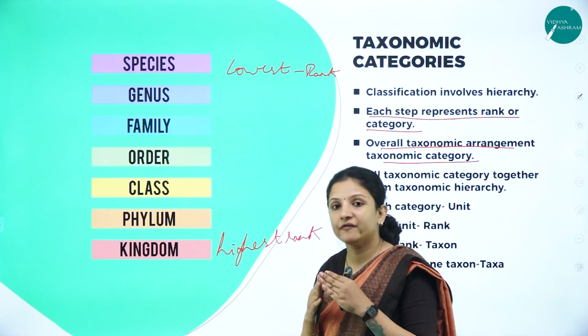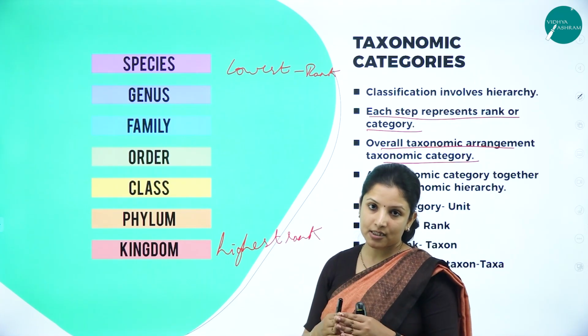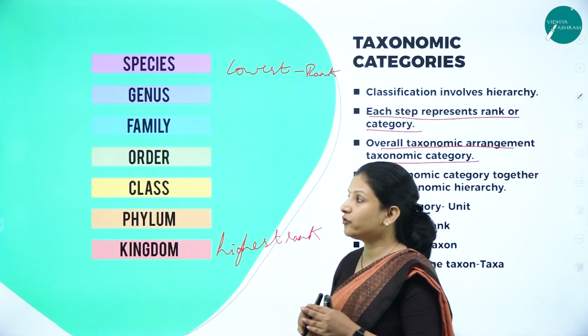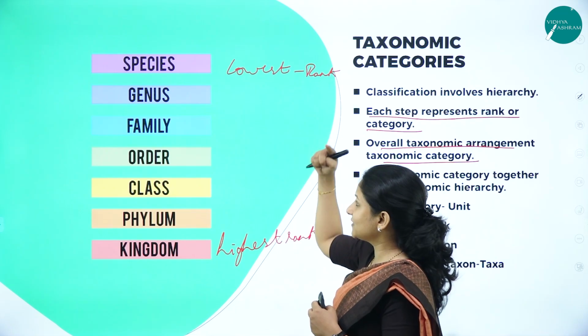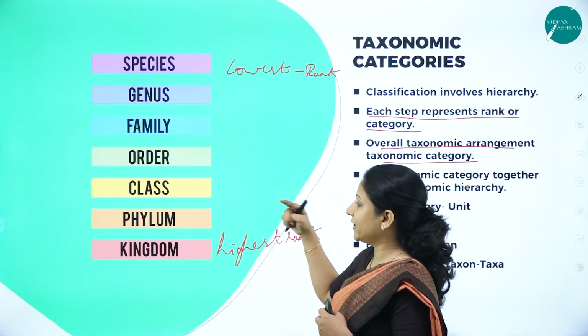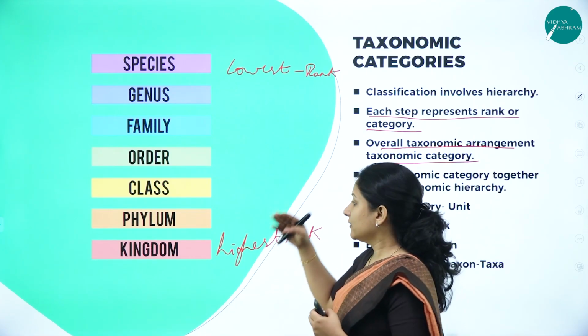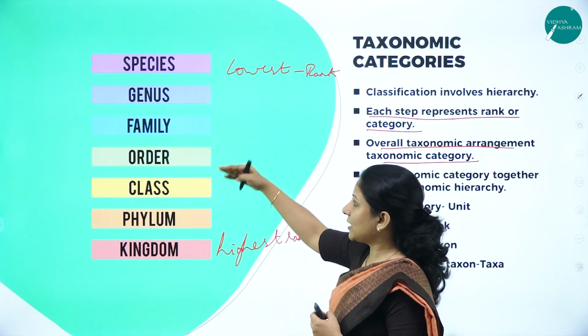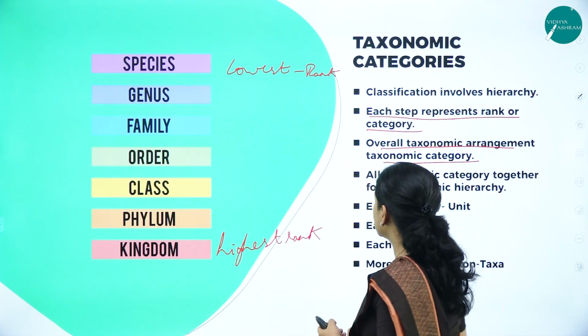So in the exam, if they ask you to classify the organism or write the taxonomic categories in ascending order, you will be writing it from smaller to bigger, right? That is species, genus, family, order, class, phylum, kingdom, which is ascending. Descending means from bigger to smaller, wherein kingdom, phylum, class, order, family, genus, species is descending order. So that is how it is written.